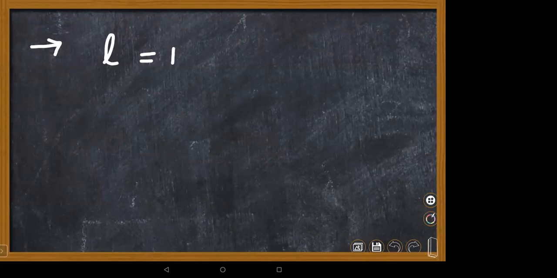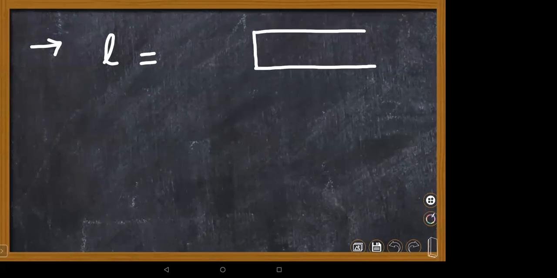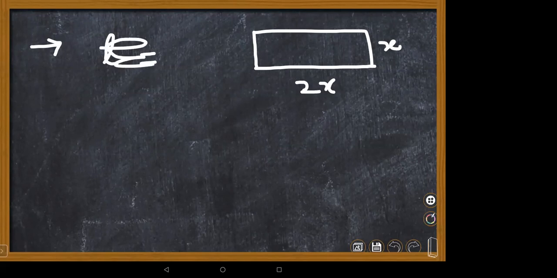Ma'am, the question is: the length of a rectangular field is twice its breadth. A man jogged around it 5 times and covered a distance of 3 kilometers. What is the length of the field? Once again, slowly, we have to read step by step. The length of the rectangular field is twice the breadth. If you take the breadth as x, the length is 2x.